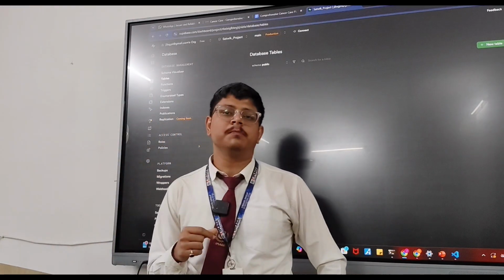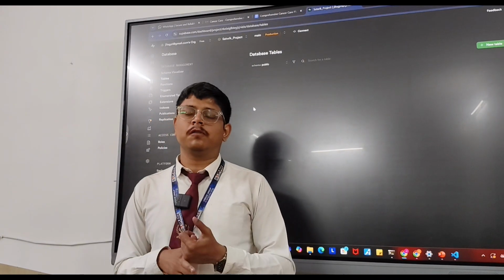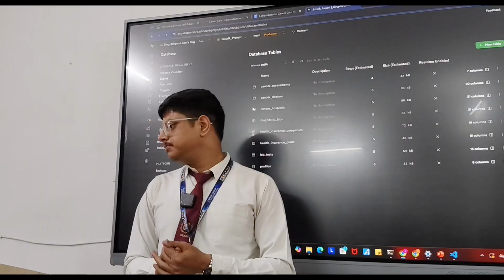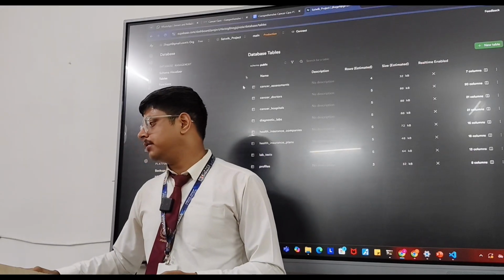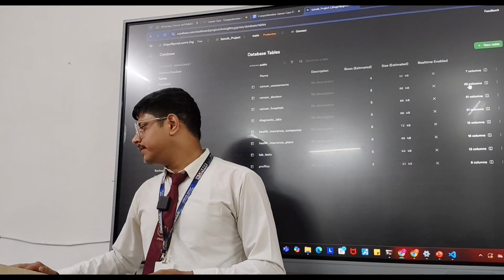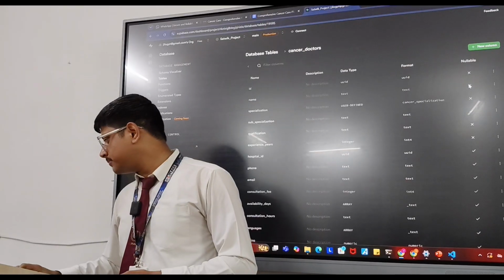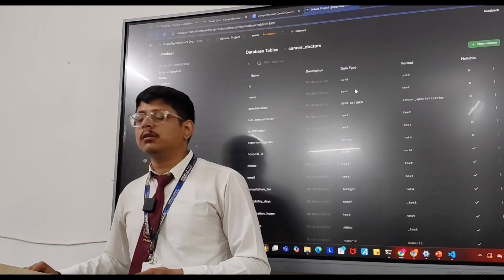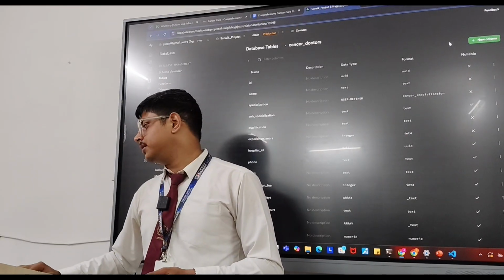I've used a Supabase backend. It is built on top of PostgreSQL. Here are my tables, and if I open this table, these are the columns of my table, the data types and all the constraints like nullable, not nullable, and these.